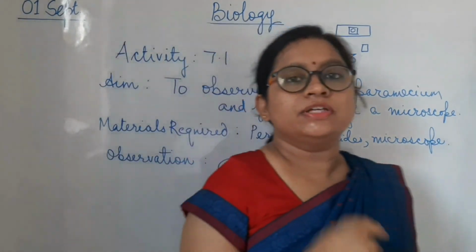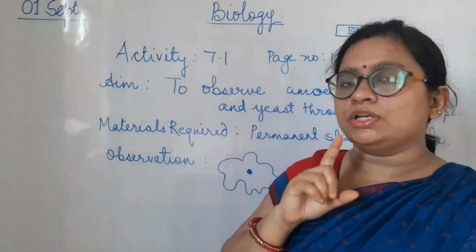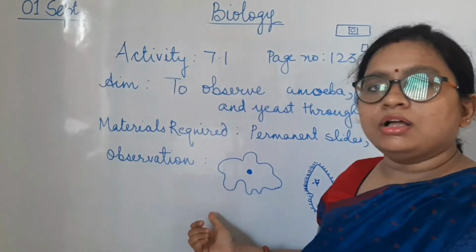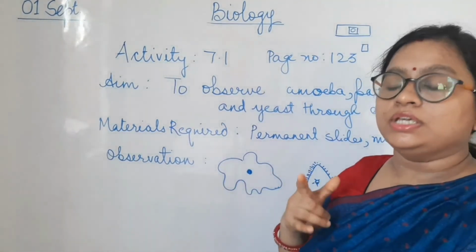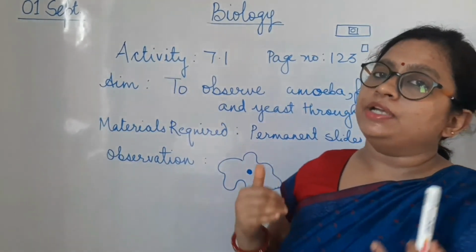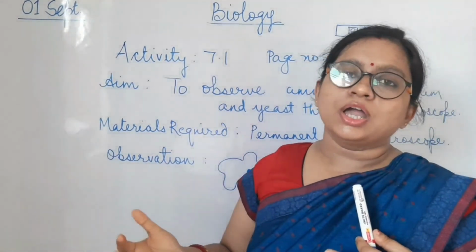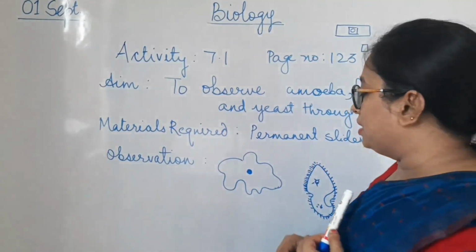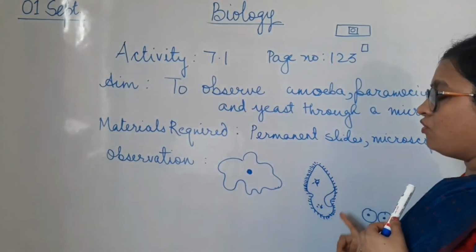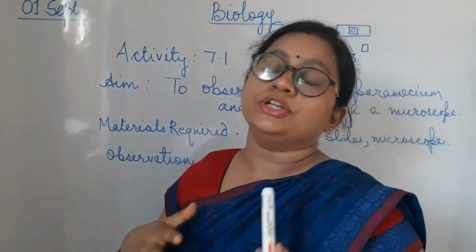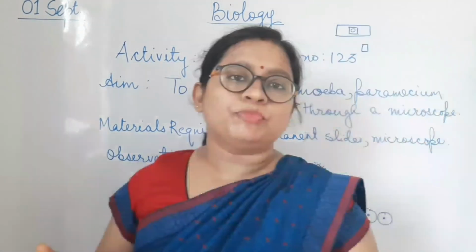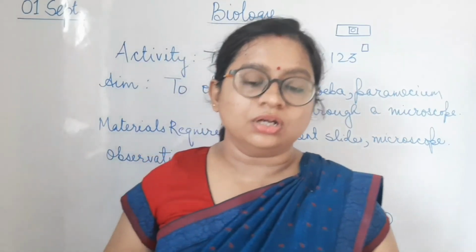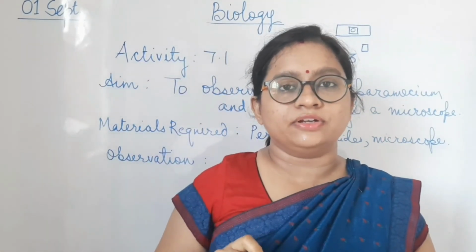Definitely shapes are having significance. If you remember in your class 7, amoeba, which is having this finger-like projection, which is called as, yes, pseudopodia, helps it to move in water and procure food. Similarly, this kind of shape of paramecium helps it to move into the water properly, and the cilia is helping it to procure food or to move into water. So the shapes are having significance.